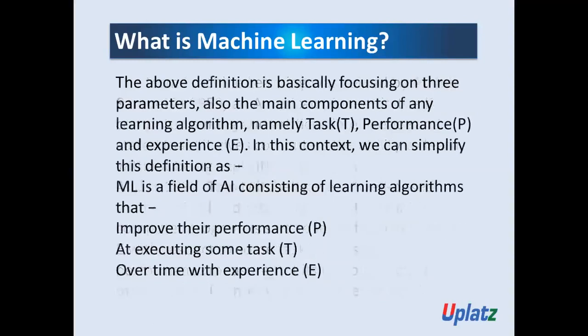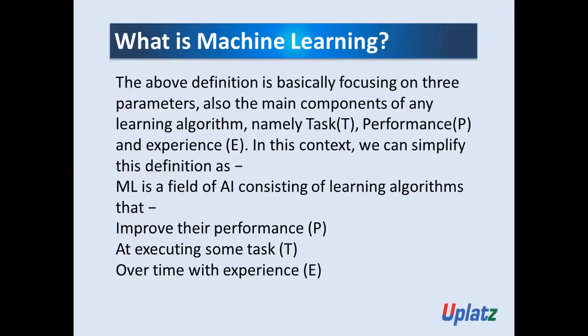Okay, the above definition basically focuses on three parameters, also the main components of any learning algorithm, namely task, performance, and experience.